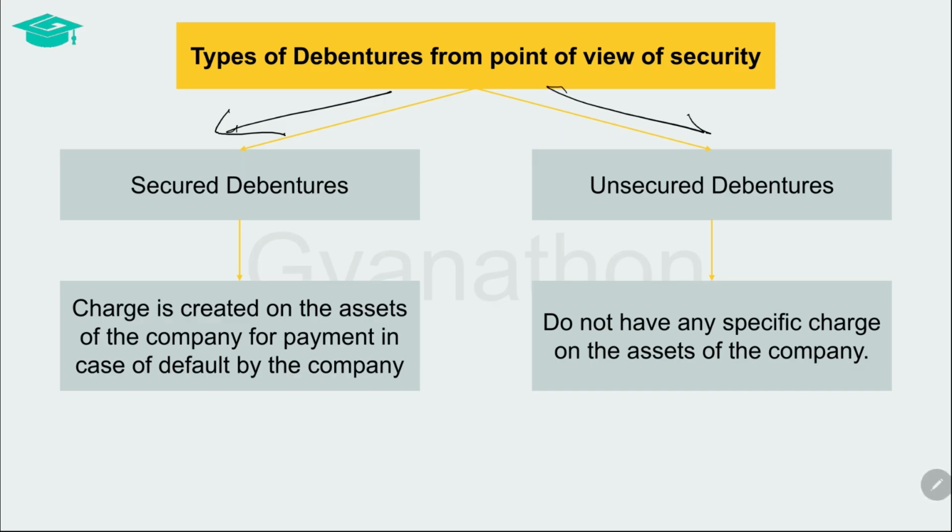Unsecured debentures are the ones that do not have any specific charge on the assets of the company but merely involve a promise to pay the interest as and when due and to repay the amount when it reaches maturity.